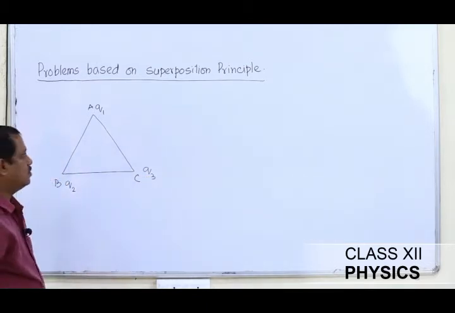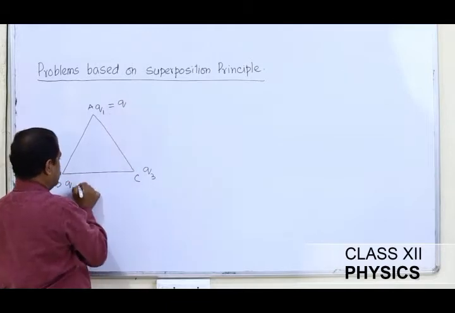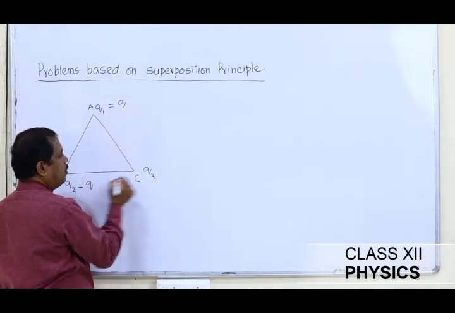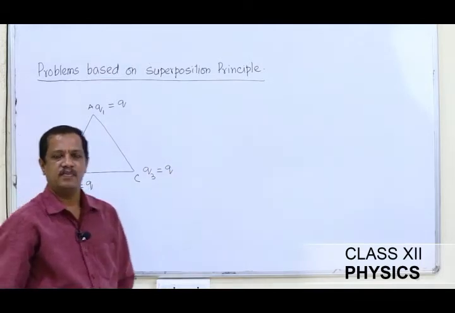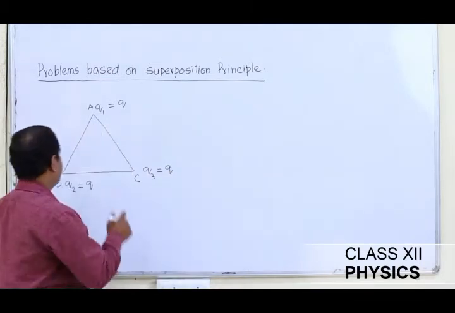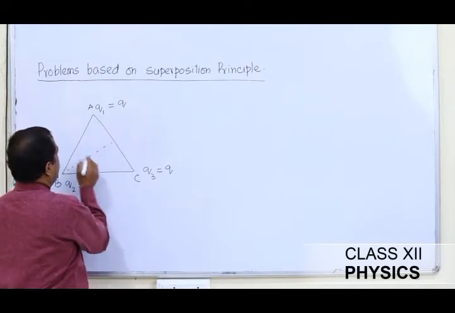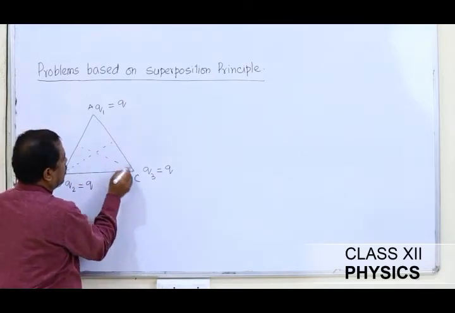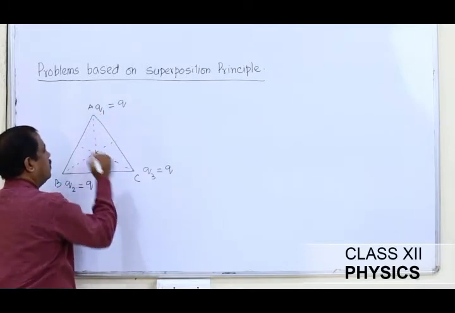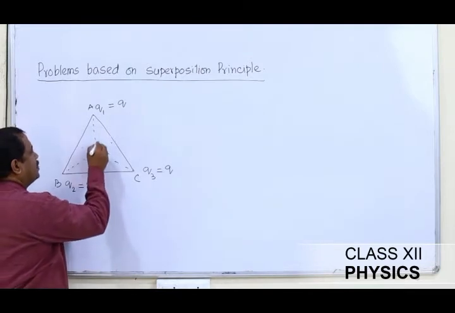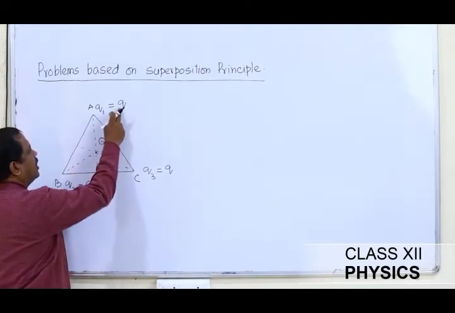The condition says that the magnitude of the charges placed at all these vertices are equal in magnitude. So it's Q. And at the centroid, you know what is centroid? This point is centroid, and here we place a charge capital Q which is of same sign as that of